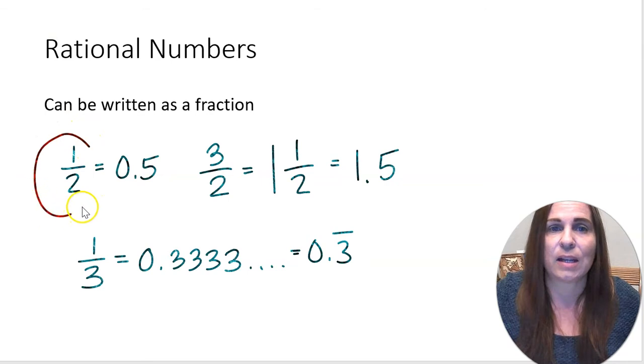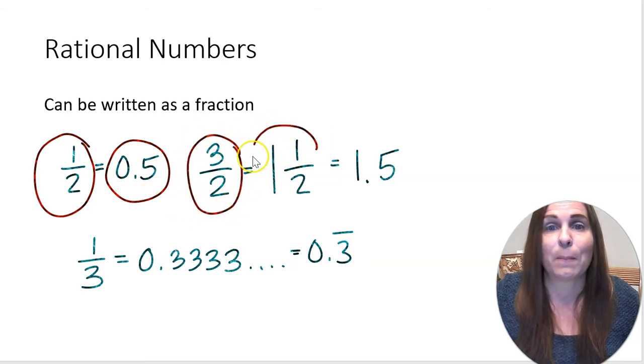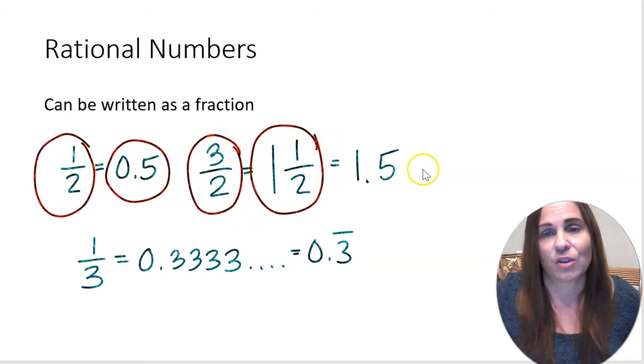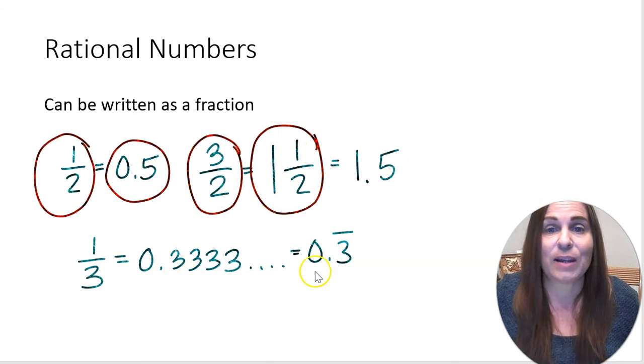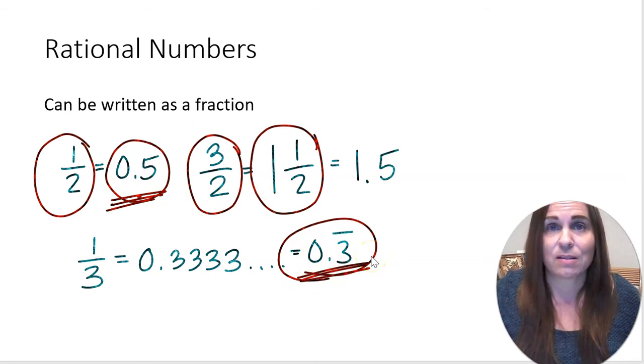We've got a proper fraction. We have a decimal. We have an improper fraction. We have a mixed number. That's also a decimal, another fraction. And we have a repeating decimal. So the two decimal types that we have here: 0.5 is a decimal that terminates, right? It ends. And 0.3 with the bar over it is a decimal that repeats.